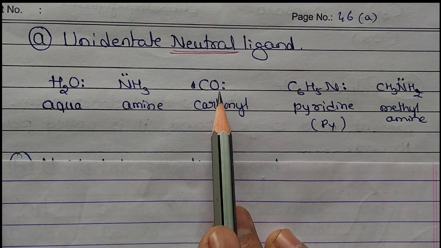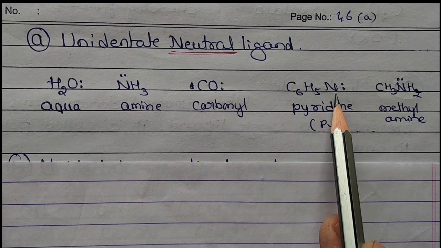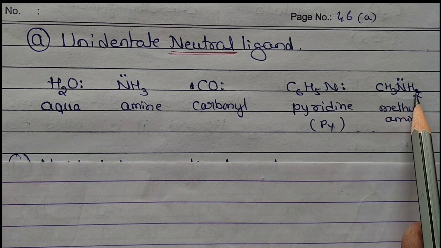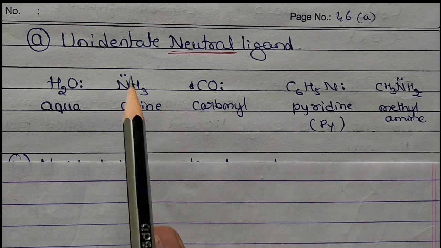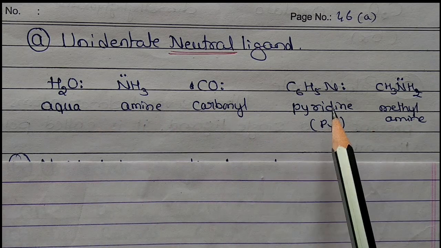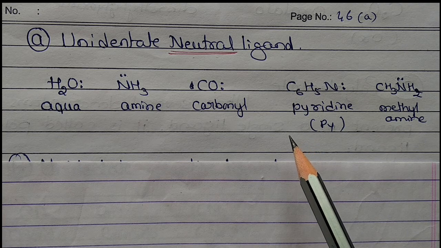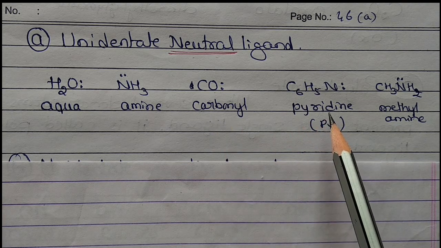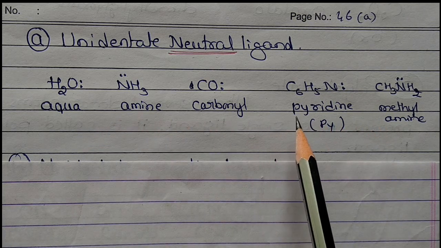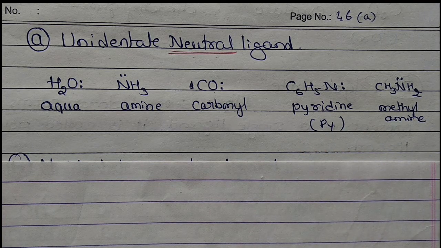Carbonyl, CO, oxygen is the donor. Then pyridine, C6H5N, nitrogen is the donor. Methyl amine, CH3NH2, nitrogen is the donor atom. So they are called unidentate neutral ligands. We have to remember which ones are neutral, because we need them to find the charge on the complex ion. Only if you know this can you calculate the charge. So you have to remember which are unidentate neutral ligands and which are unidentate negative ligands. Similarly, you should know the didentate ligands.